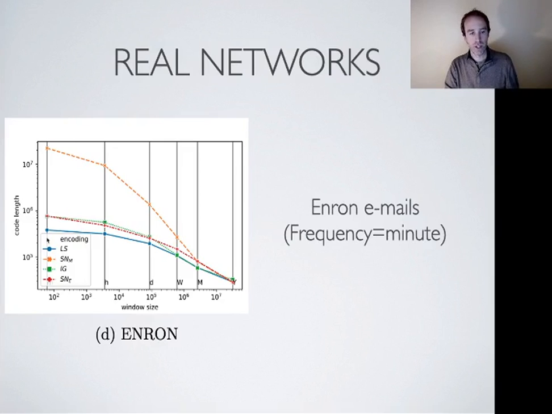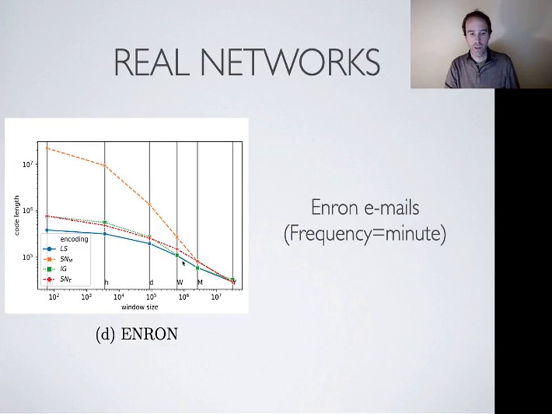But in this example, what is interesting is that we have taken the Enron email dataset, so email between employees of the Enron company. The original dataset is at the level of the minute, and we see that if we consider it at this level, the most efficient way to encode is by a link stream. And it's the same if we aggregate every hour, every day.